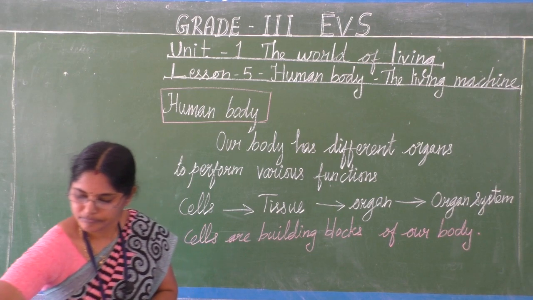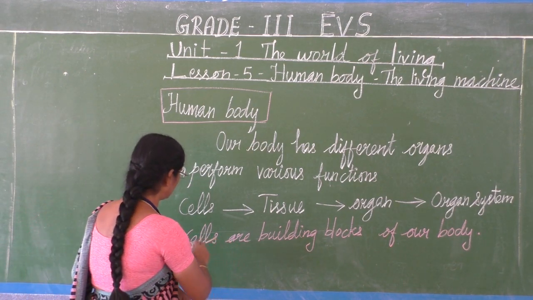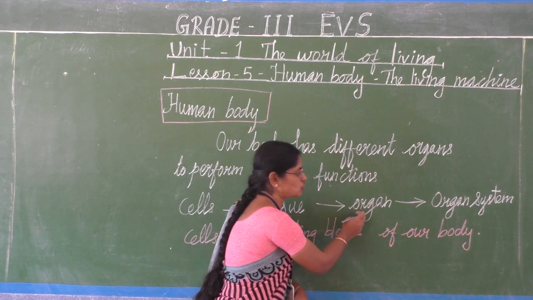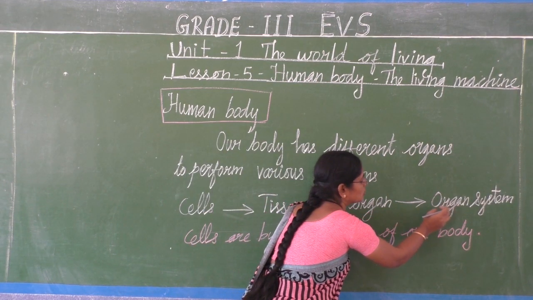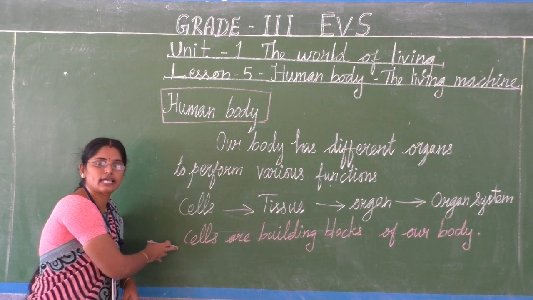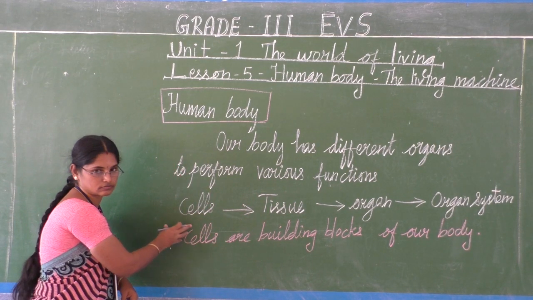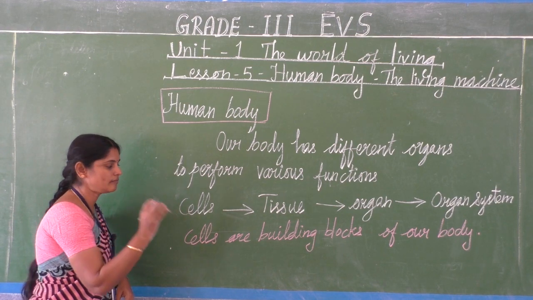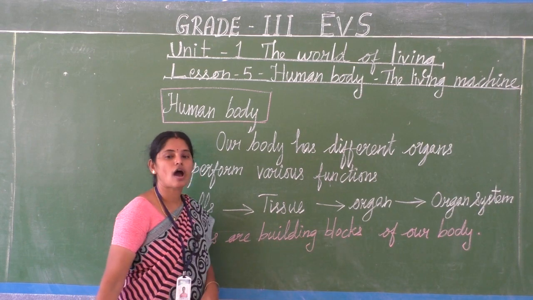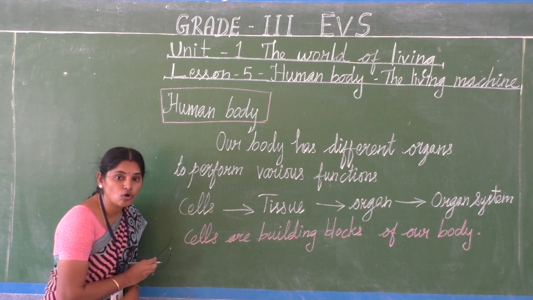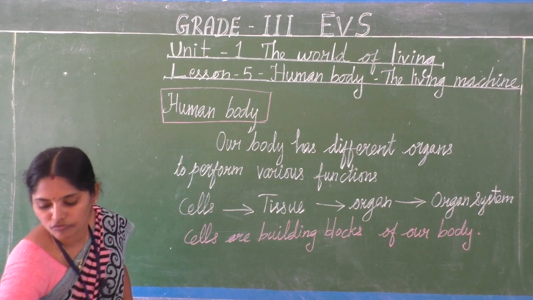So we can say a group of cells joined together forms tissue, a group of tissues joined together forms an organ, and a group of organs forms an organ system. So this we can say, cells. Okay, this is the first step now we started. So cells are the building blocks of our body.